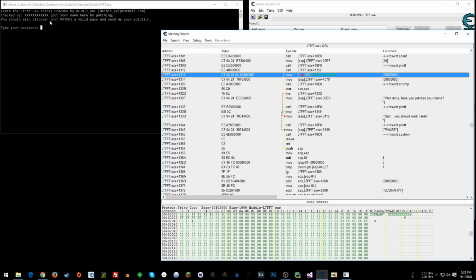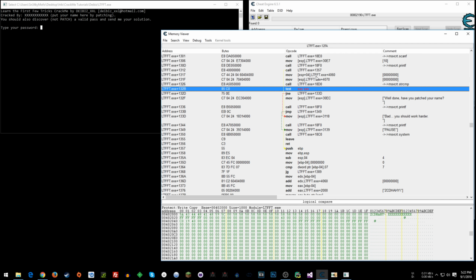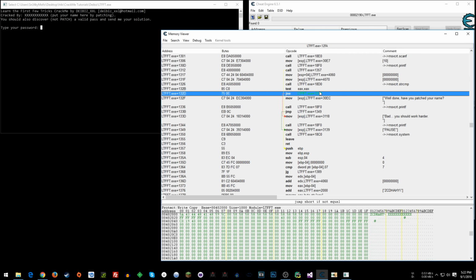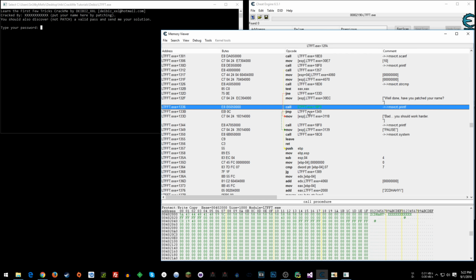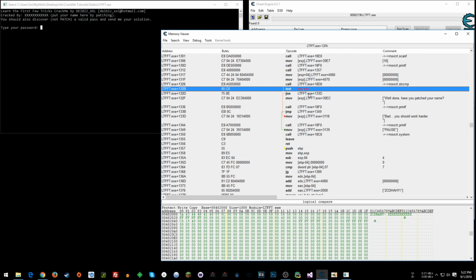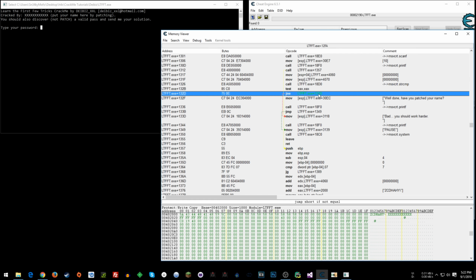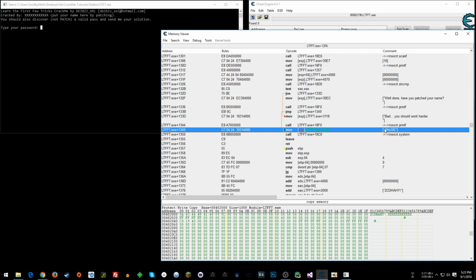That's why it doesn't want you to patch it, because this is about as easy as it gets where that's concerned. But anyway, if we follow the logic from our two arguments there to the call, to the test, to the jump, if the jump is not taken, we get the success message. We have the call, we hit this unconditional jump, which goes to here, to this pause. If our password presumably wasn't good and we jump if not equal, then it's going to go to here where we get the bad message. We have this call, we hit that pause. So no matter what, we're hitting that pause.